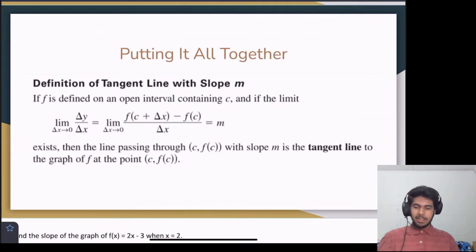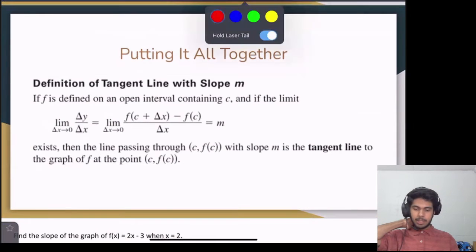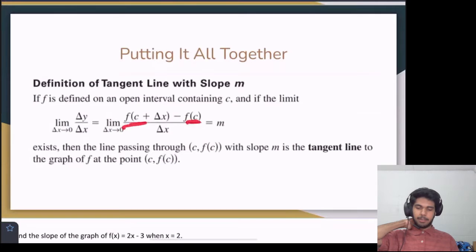Okay, so the definition of tangent line with slope m. If f is defined on an open interval containing c, and if the limit as delta x approaches 0 of delta y divided by delta x equals the limit as delta x approaches 0 of this, which is basically what we saw, the limit definition for a derivative, except now we have this c term here, right? Because we're in an open interval containing c. So this is really the point that we care about.